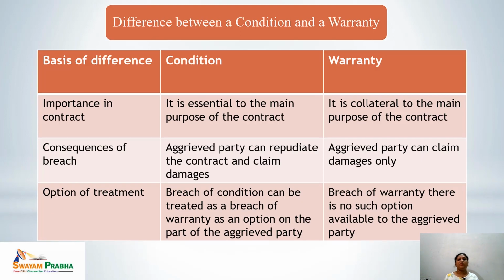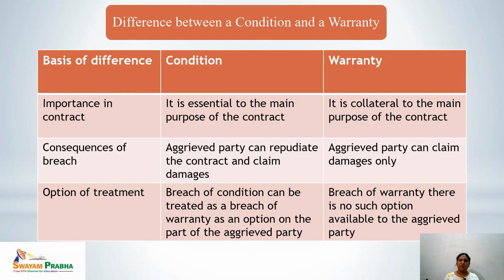Now let's see the difference between the condition and a warranty. On the basis of importance in contract, a condition is essential to the main purpose of the contract, whereas a warranty is collateral to the main purpose of the contract. It is not the main thing. Consequences of breach: if the condition is breached, the contract can be repudiated and a claim for damages can be made. But in case of breach of warranty, the aggrieved party can only claim damages.